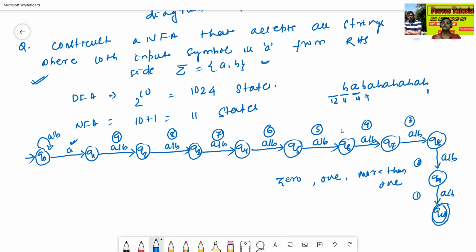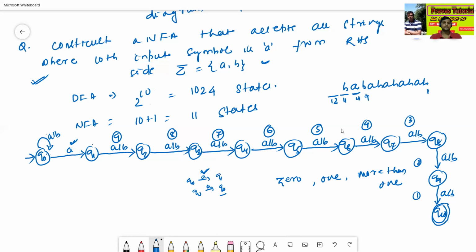For example, here Q0 reads A, it will either go to Q0 or go to Q1. So there are 2 transitions. There are 2 possibilities in case of A input on state Q0. Okay.